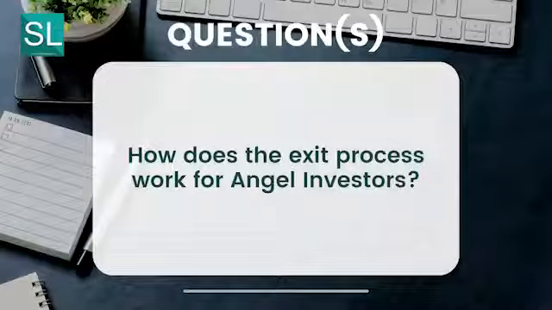Suppose we have invested and now the startup has gained some valuation, which is probably 2 times, 3 times. So during the exit, how does it work? I would like to understand that process. Why this question comes to my mind is, suppose during the next round, the founder of that company is raising another 10 CR or 12 CR, so they are diluting some percentage from that. But at the same time, if somebody wants to exit, then how do they calculate that and how does that work? Kindly provide me some guidance on that.